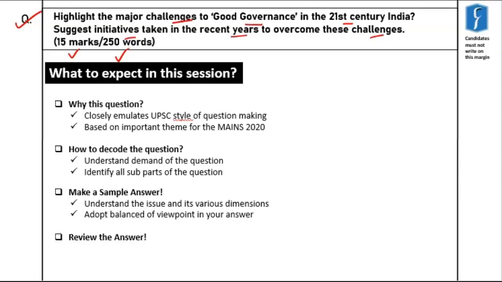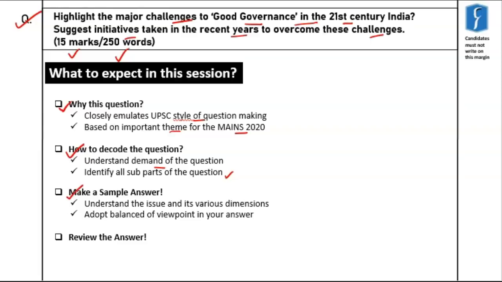In order to discuss this question, first we'll try to understand why a question of this type has been framed, how it is related to the UPSC style of question making, and why this particular theme, good governance in the 21st century, is important from the point of view of mains 2020. Next, we will decode the question to understand its demand and answer it holistically. We'll do this by dividing the question into subparts and addressing each part one by one.